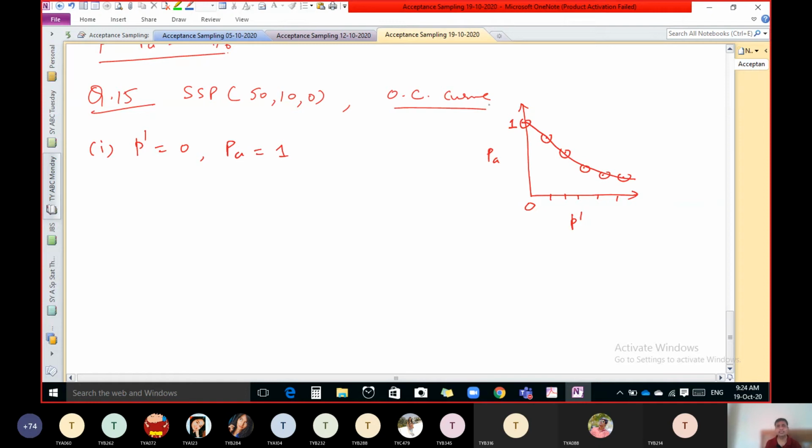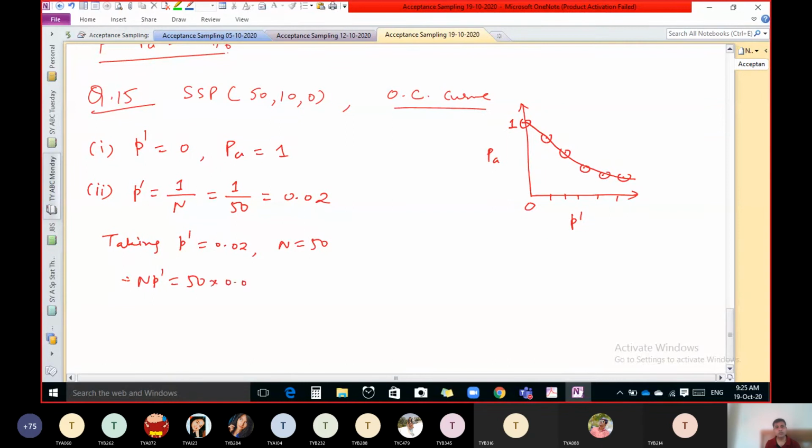So in the operating characteristics curve we have to assume different values of P dash. Always assume the first value of P dash as 0 and then assume different values. Like P dash you can assume 1 upon capital N. But what is our capital N? Capital N is 50. So 1 upon 50 is your first value, 0.02. So our P dash is 0.02. So taking P dash 0.02, our capital N is 50. So multiply these two.